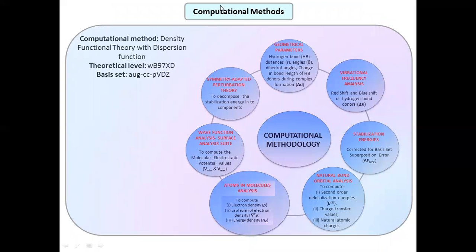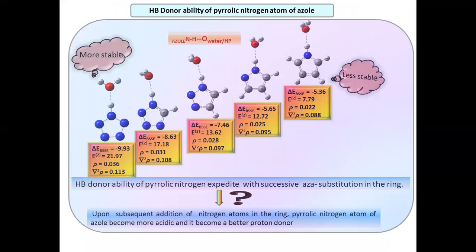I have used various computational methodologies in my paper. These include NBO analysis, AIM analysis, and symmetry adapted perturbation theory. From this study, we find that in the complexes in which the NH bond of the azole acts as hydrogen bond donor towards the oxygen atom of water, the stabilization energy, secondary delocalization energy and topological parameters reduce with introduction of nitrogen atom in the ring. This supports the fact that hydrogen bond donability of the pyrrolic nitrogen increases with addition of nitrogen atom in the ring. The reason is that upon addition of nitrogen atom in the ring, the pyrrolic nitrogen atom of the azole becomes more acidic and a better proton donor.